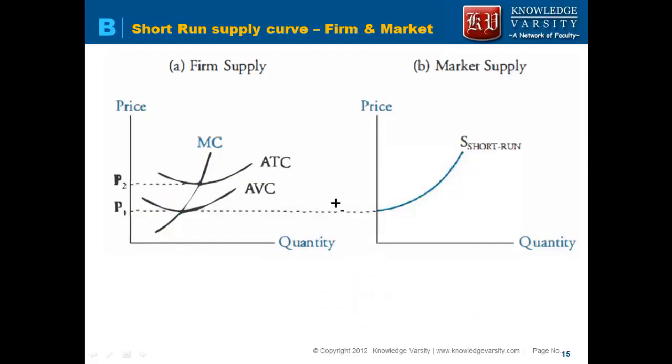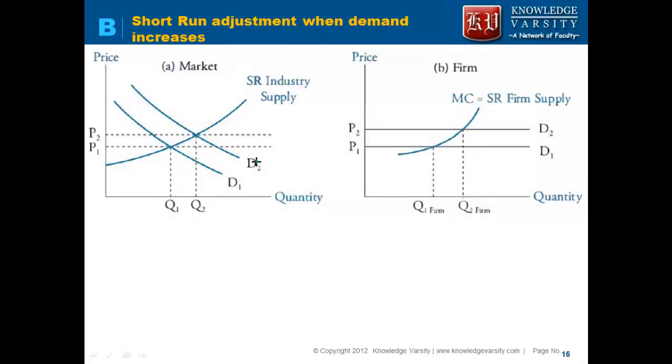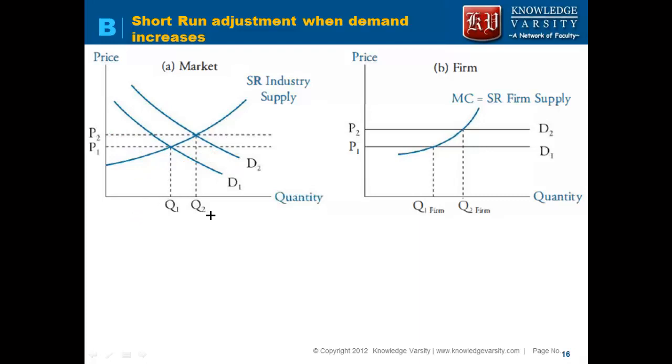That is the idea. When the demand increases, what happens in the short run? The price increases, and the company is able to earn economic profit. But then new firms will enter the industry, the supply will also increase, and the price will come back to the original price level, and then there will be no economic profit. So in perfect competition, there is no economic profit to be made in the long run. In the short run, you can make some economic profit.